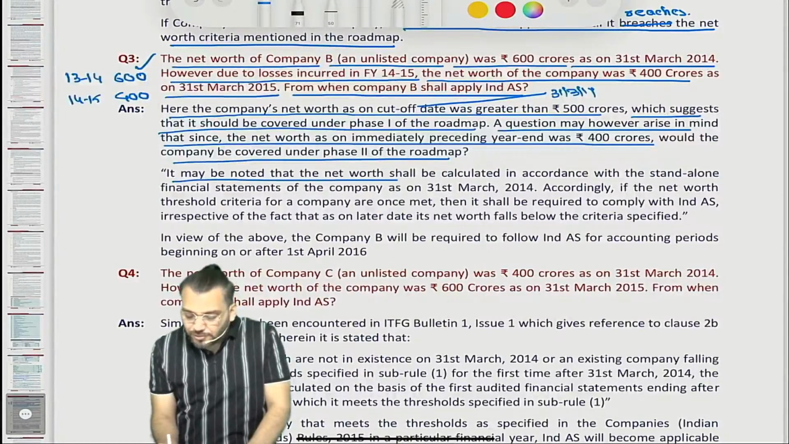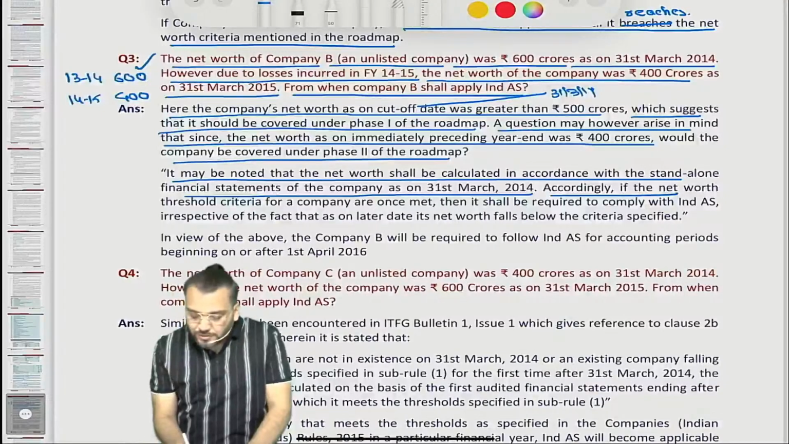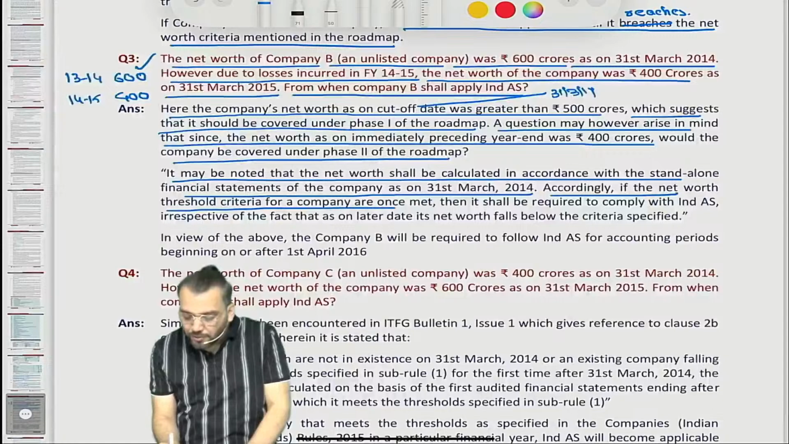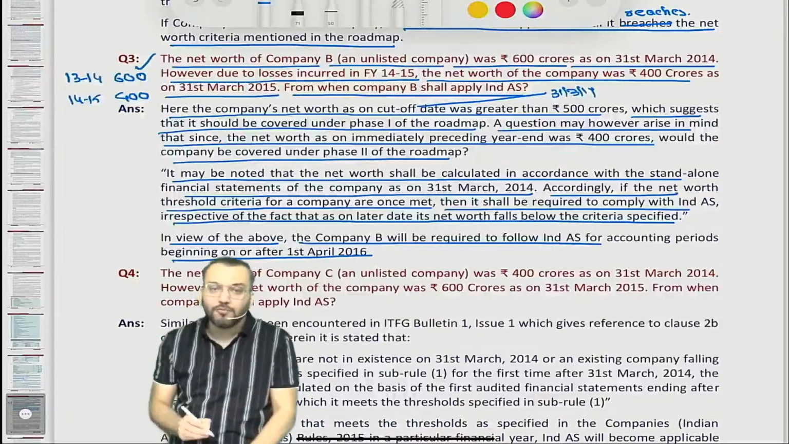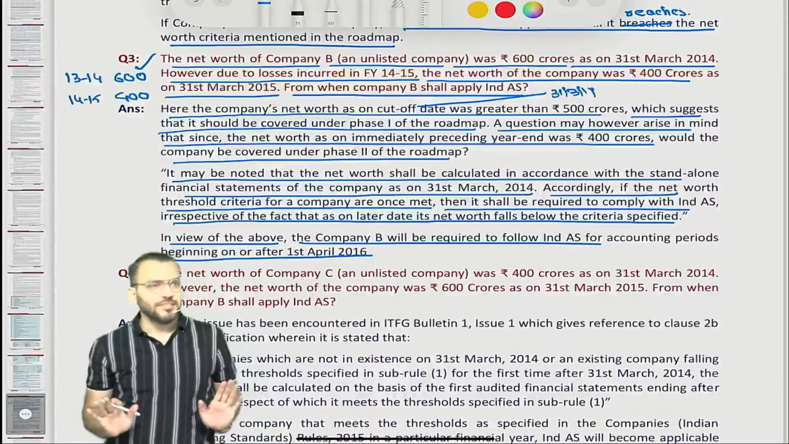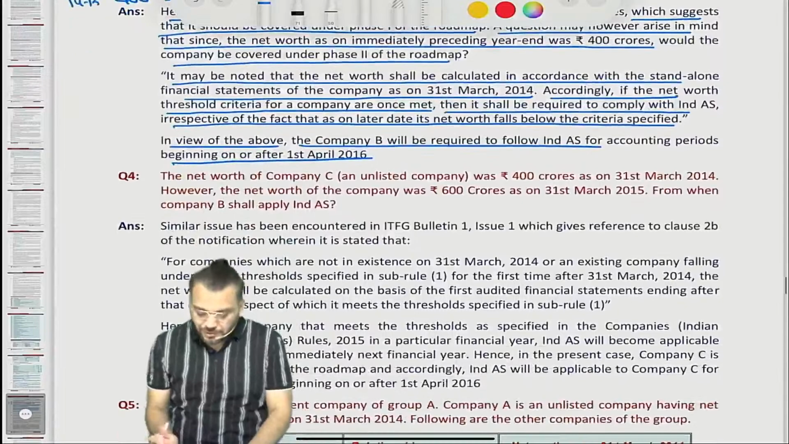It may be noted that net worth shall be calculated in accordance with the standalone financial statement of the company as on 31st March 2014. Accordingly, if the net worth threshold criteria for the company are once met, then it shall be required to comply with Ind AS irrespective of the fact that as on a later date the net worth falls below the criteria specified. In view of the above, company B will be required to follow Ind AS from which date? From 1st April 2016. Correct? Correct.